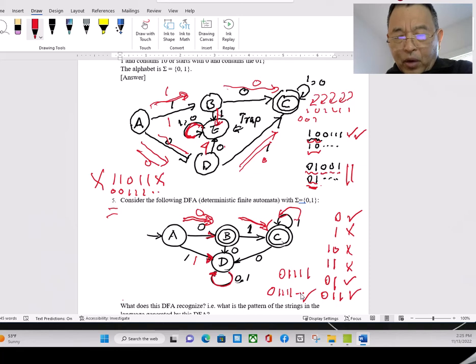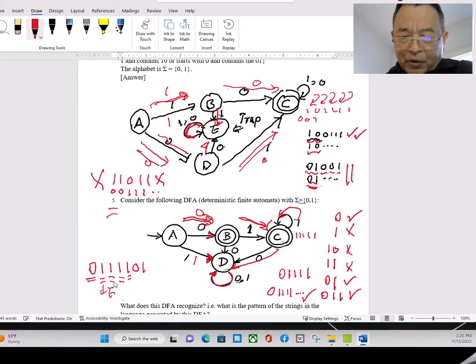But as long as you have 1, 0, it will be dead. For example, 0, 1, 1, 1, 1, 0, 1. You go here, 0, 1, that goes to the final. Then you have 1 stay in the final, 1 stays in the final, 1 stays in the final, and 0 all of a sudden you go to this state. Once you get to this state, it's trapped in this state. Normally, if you have a trap or dead state that is not the final state, you consider it a reject.